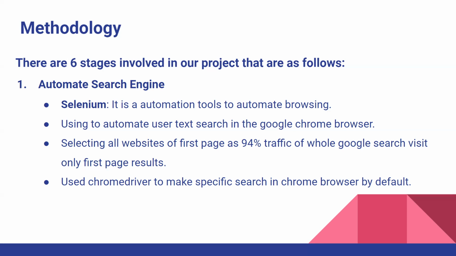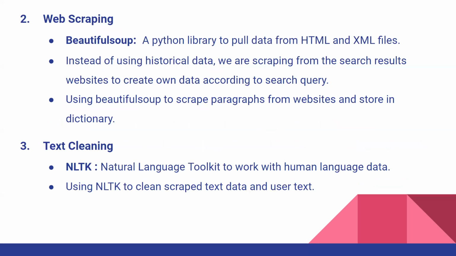Coming to stage 2, that is web scraping. Since we don't have any historical or predefined data, we are scraping from the search results websites to create our own data according to the search query. Here we have used Beautiful Soup for performing web scraping, which is a Python library to pull data from HTML and XML files. After successfully completing a Google search of one paragraph using Selenium, Beautiful Soup will be scraping the first search result page website text content.